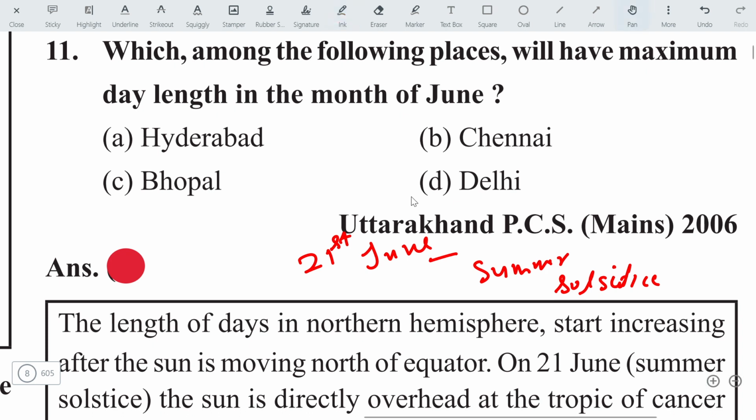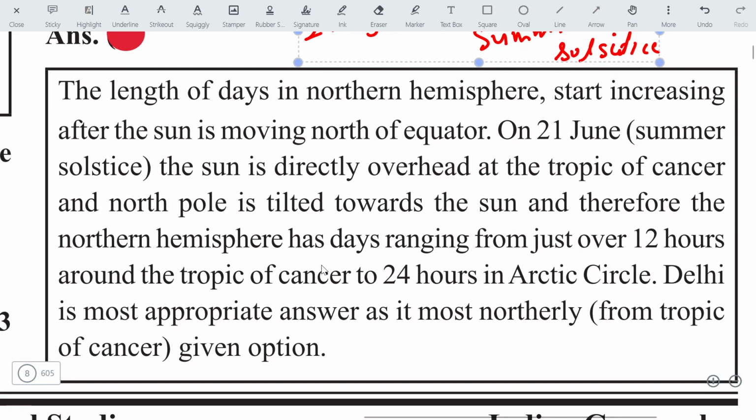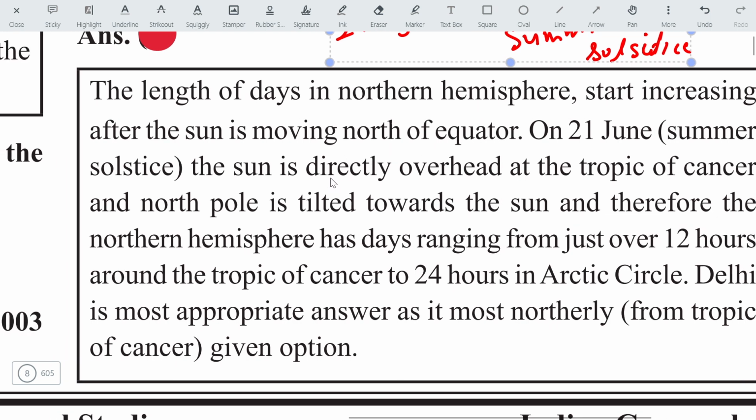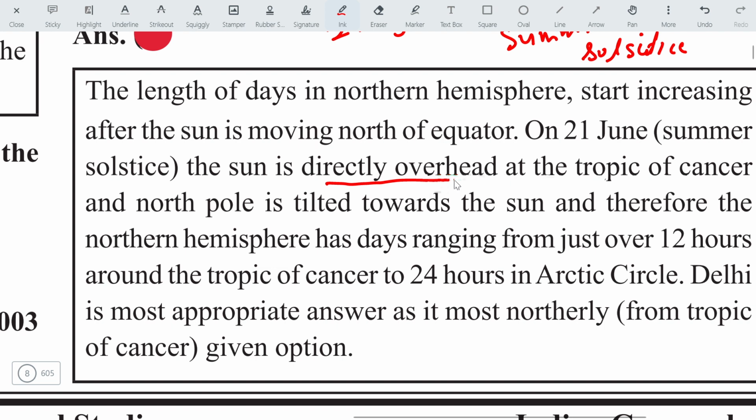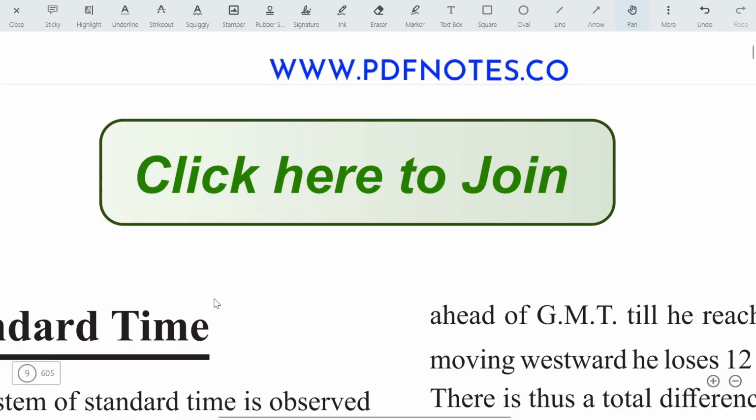And which city is located farthest north? It is Delhi. Then the option will be D. Here is the explanation. You can see the sun is directly overhead at the Tropic of Cancer on 21st June. So the answer will be Delhi. Let's move on to the next question.